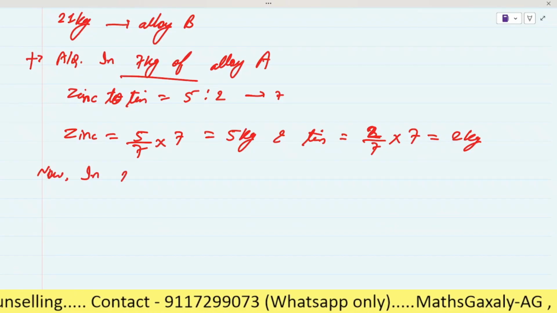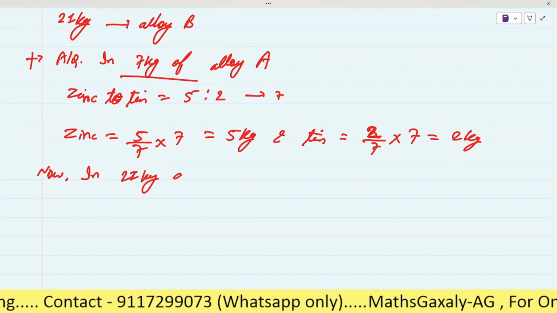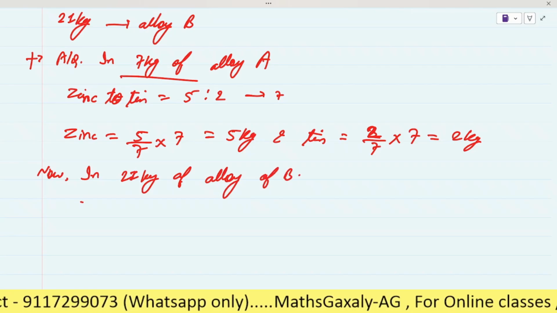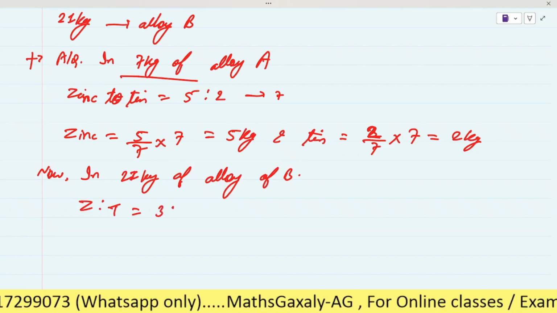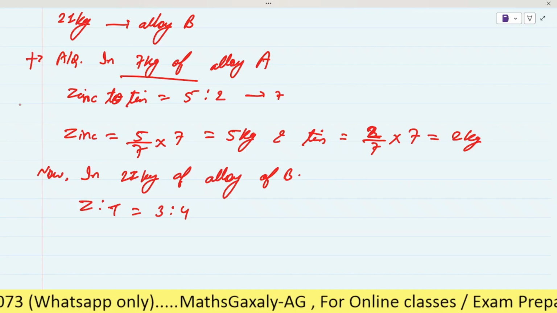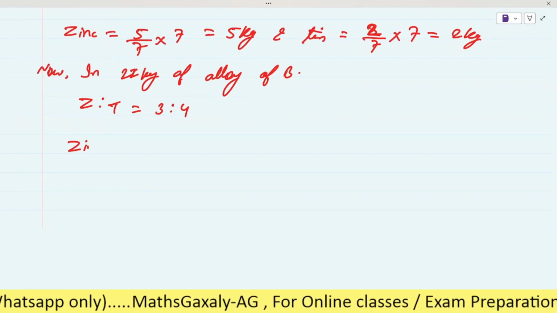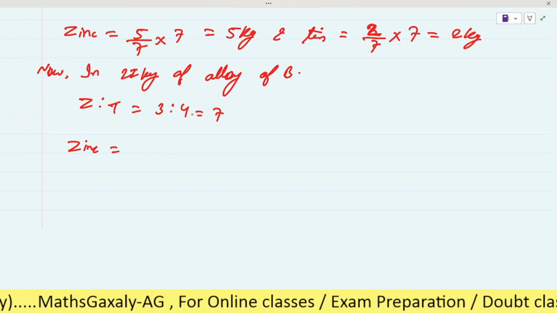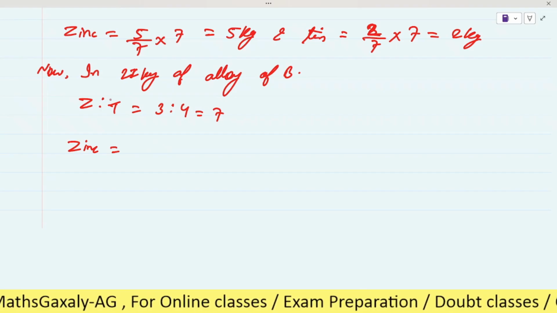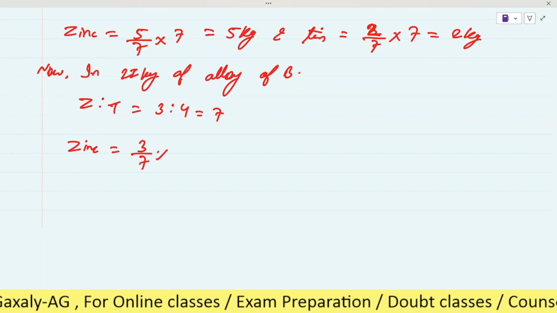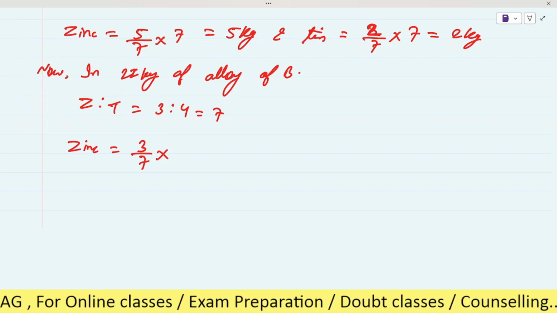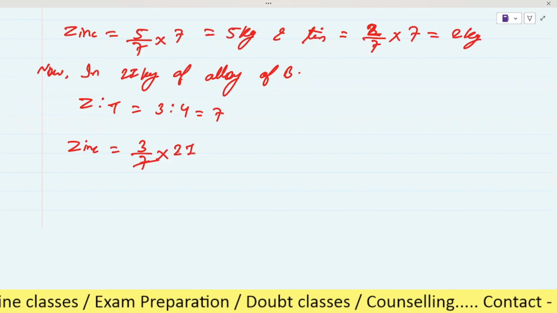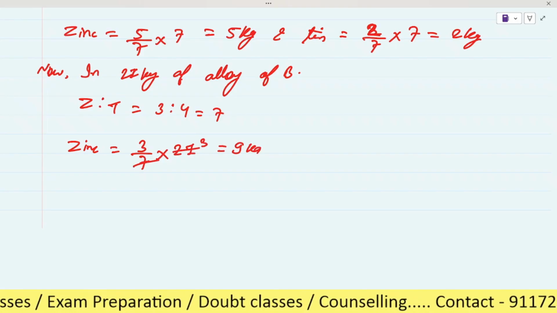Now in 21 kg of alloy B, zinc to tin is 3 is to 4, right? The total is 7. In 7, 3 units are zinc and 4 units are tin. So it will be 3 by 7 multiplied by the total quantity of the alloy, 21 kg. 7 in 3 times, so it will be 9 kg.